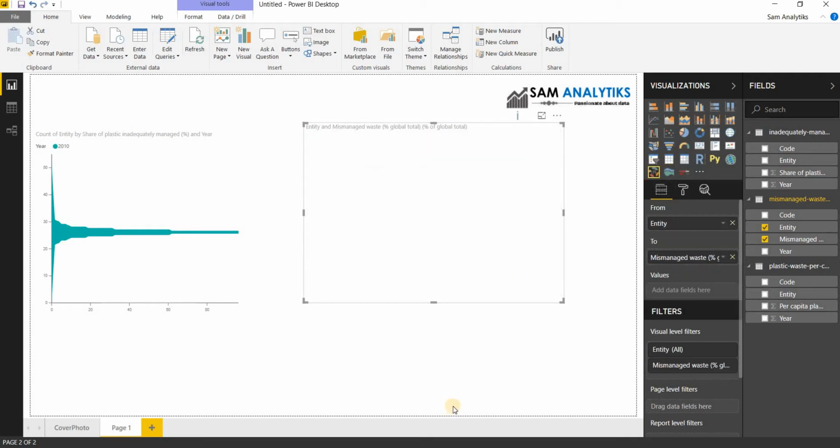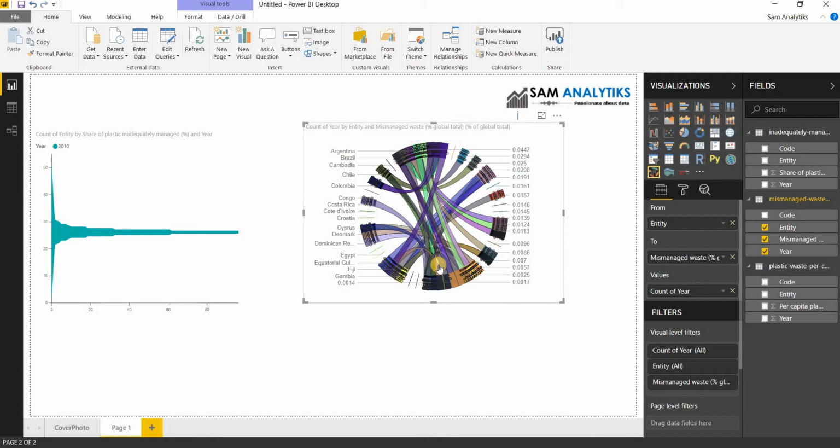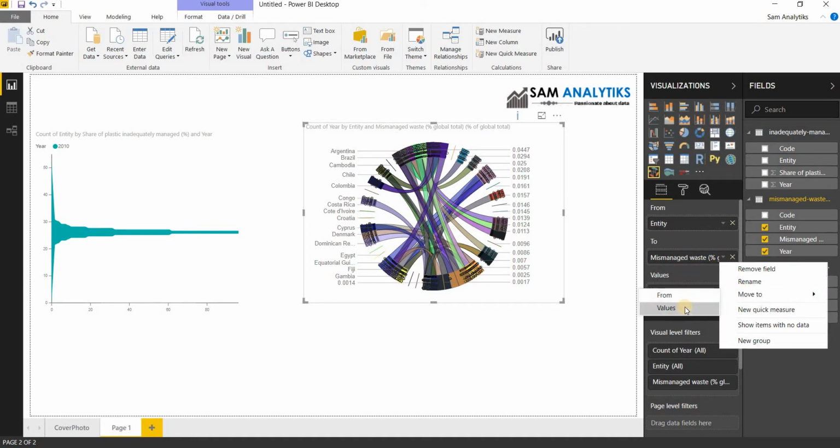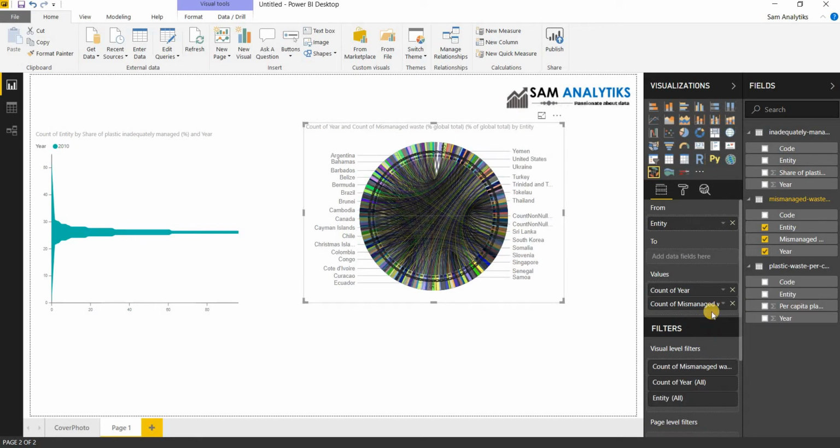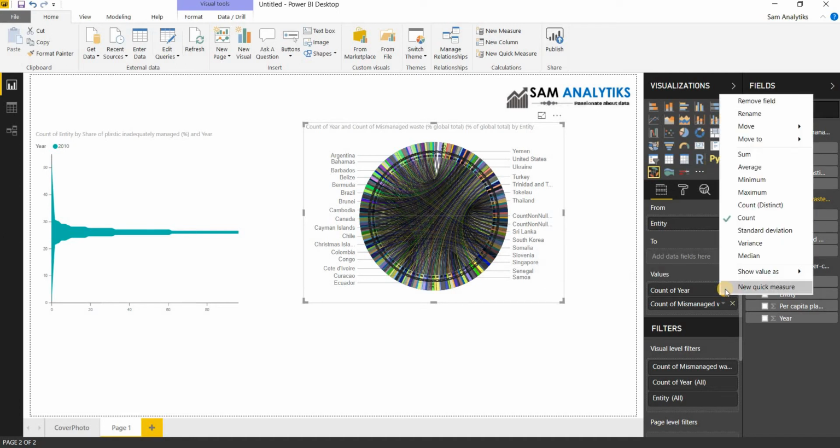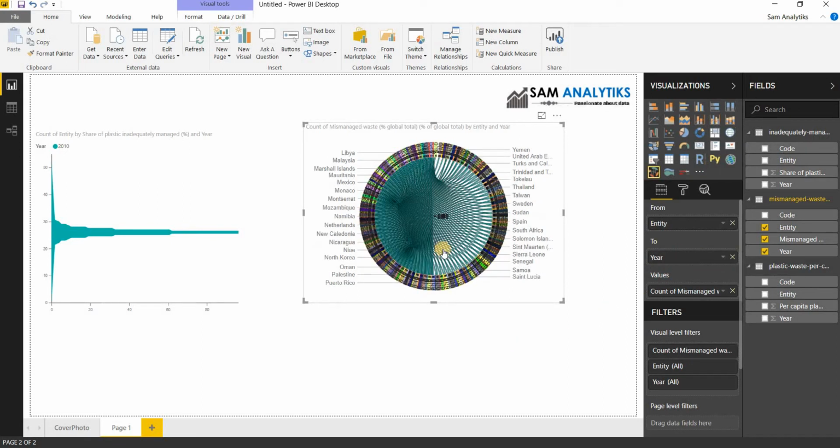If we press on this, the chord chart gives us an automatic visual unless we press on the year, and it gives quite a good view of our data, unless we make the mismanagement a particular count. So if we put it into our values, we can get this part, and if we use the year as our target, moving this to our target values, we can get the particular visual as we want it.